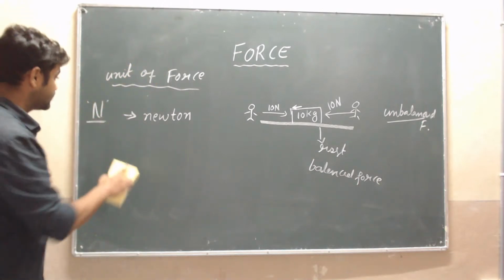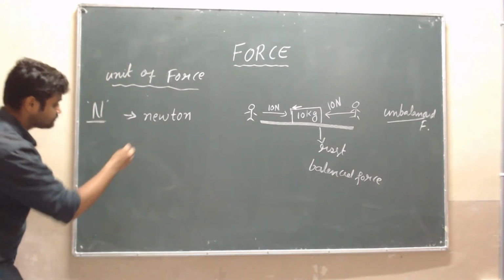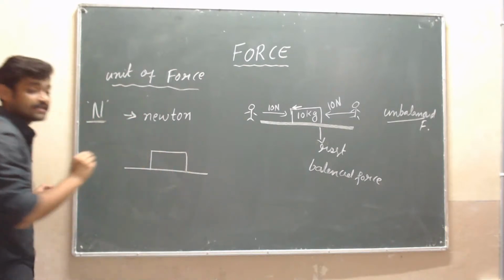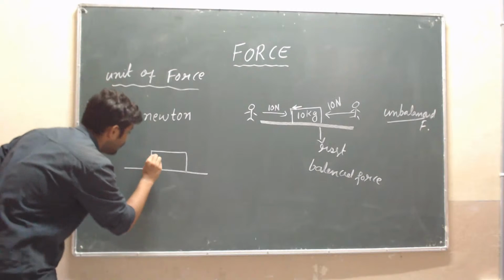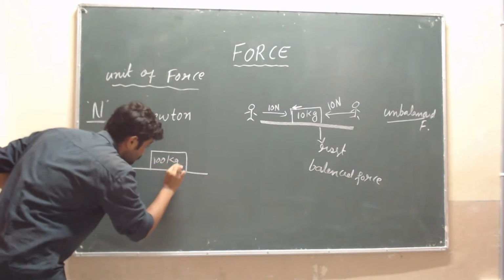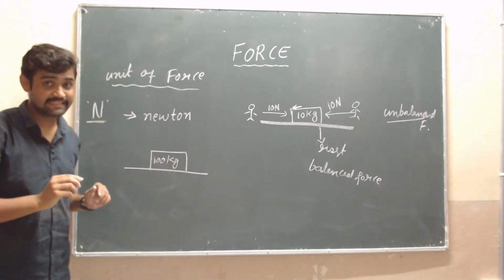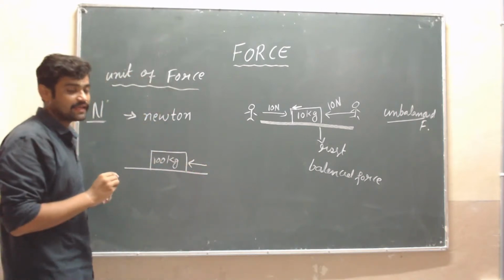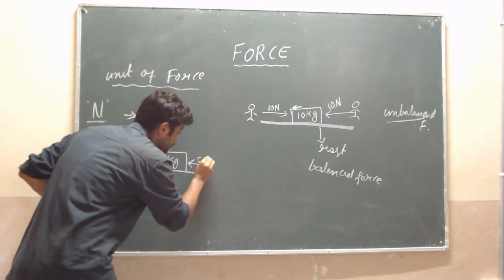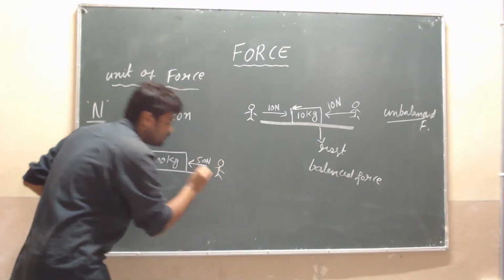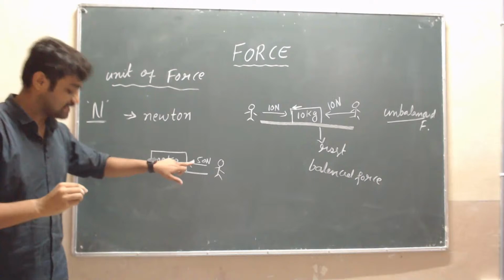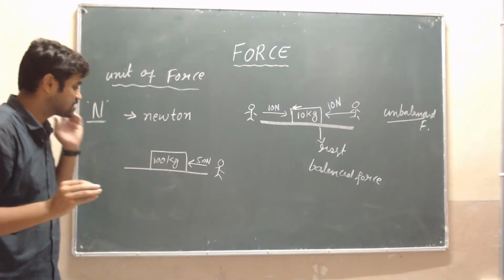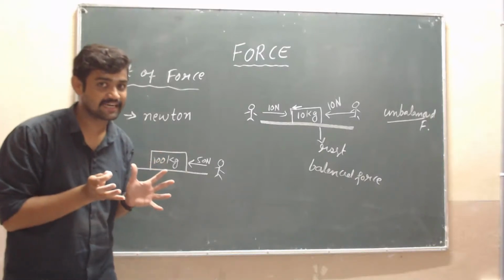Then I will give you one more example. See, this is an object of 100 kg. Here one person is applying 15 Newton force. Will it move? Sir, not possible. It is 100 kg, so it is a bit heavy, isn't it?